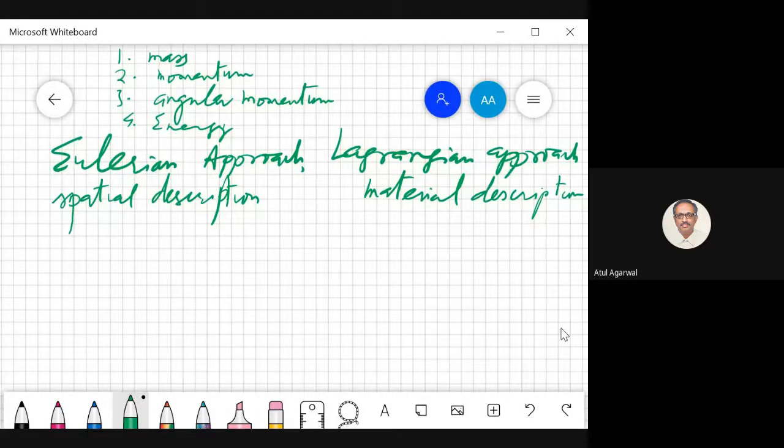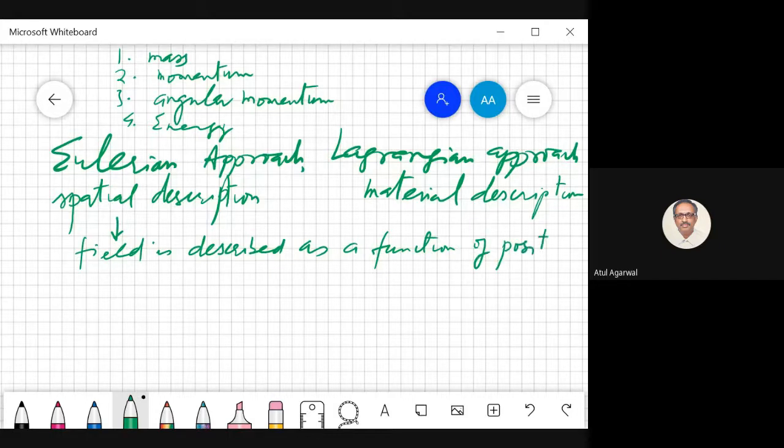In spatial description, the field is described as a function of position. Position in space.